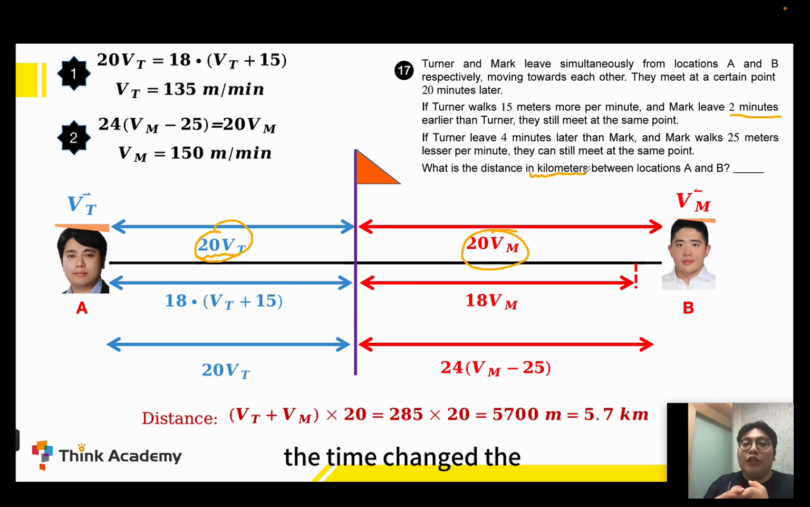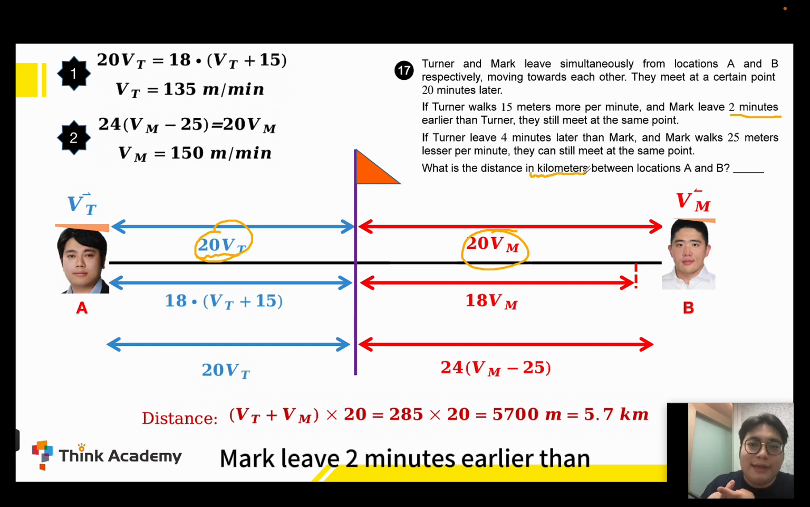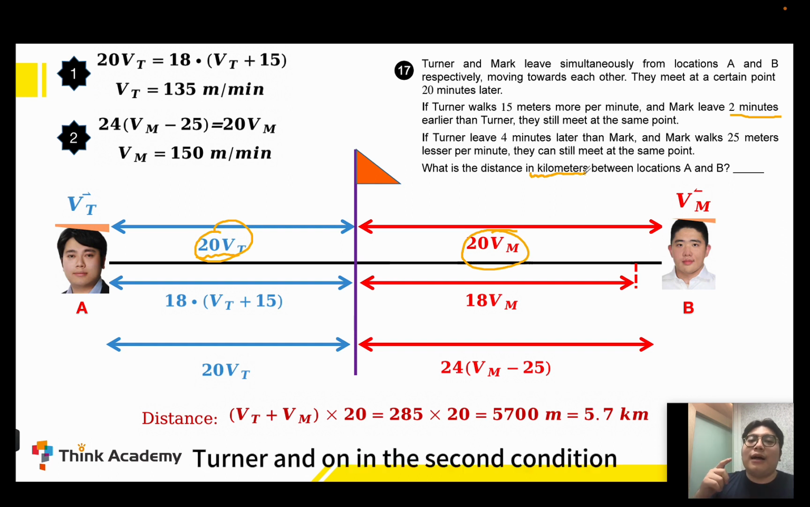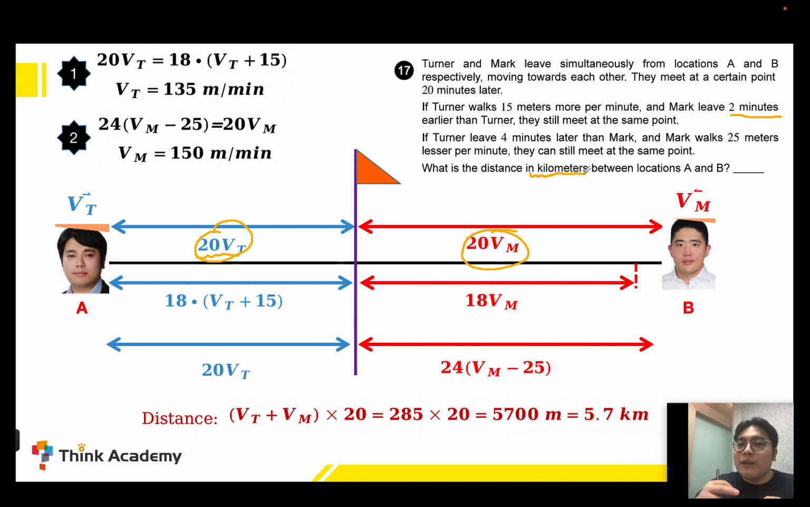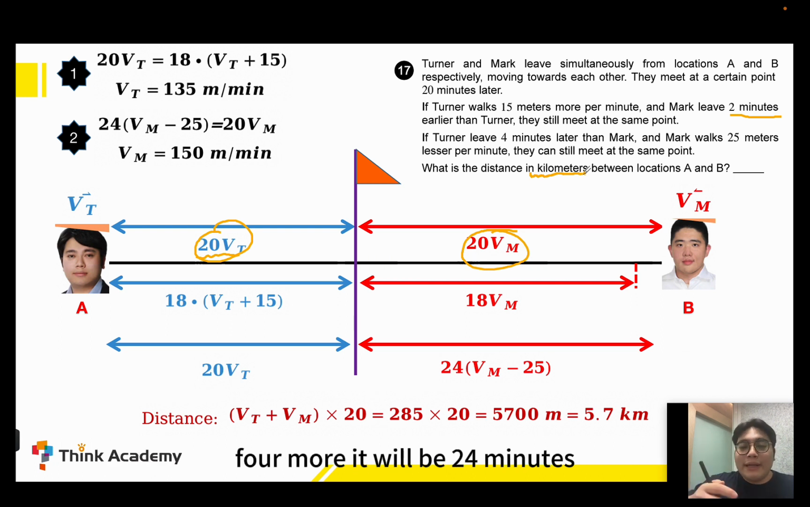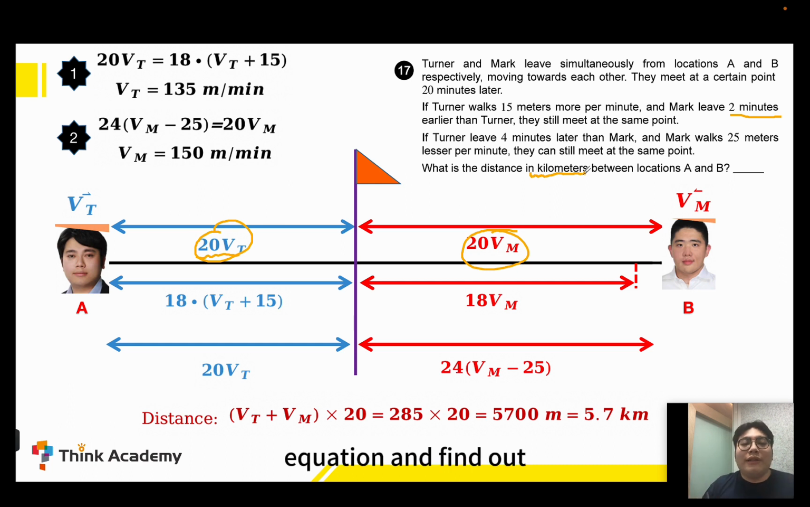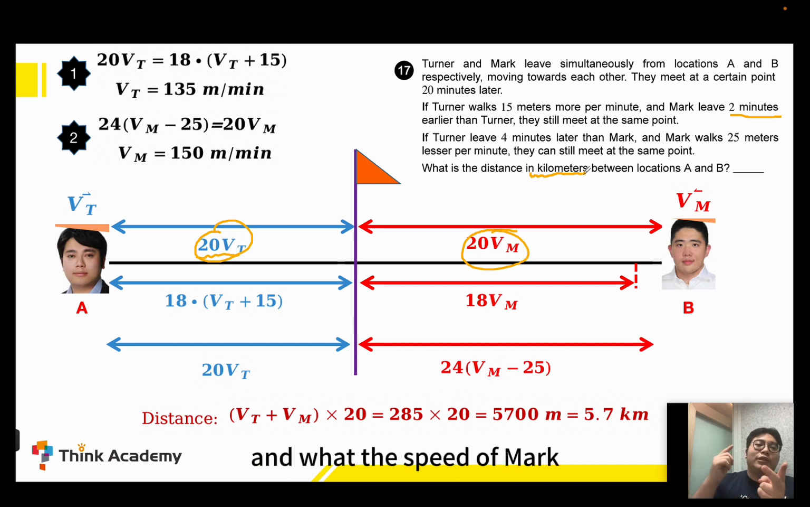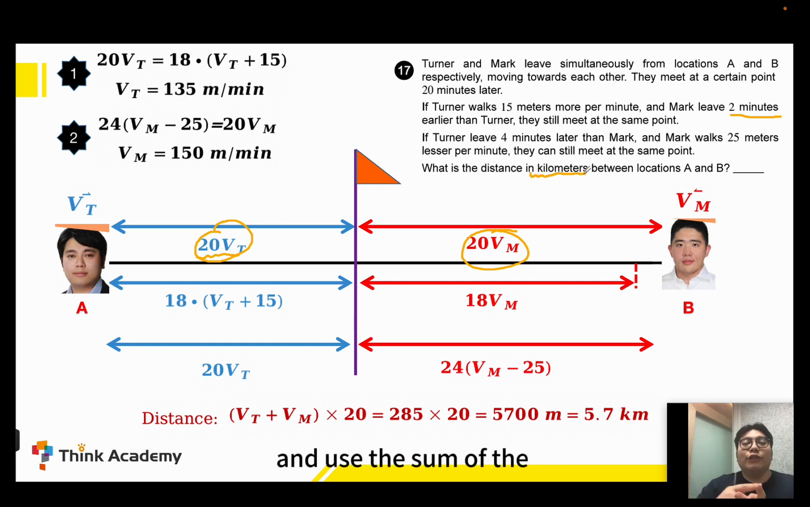And remember to find out the time. The time changed. In the second condition, Mark leaves 2 minutes earlier than Turner. And in the third condition, Turner leaves 4 minutes later than Mark, which means Mark will run 4 more minutes. It will be 24 minutes. Then after that, list all the algebraic equations and find out the speed of Turner and the speed of Mark. And use the sum of the speeds times the meeting time, and you can find out the total distance. Okay?